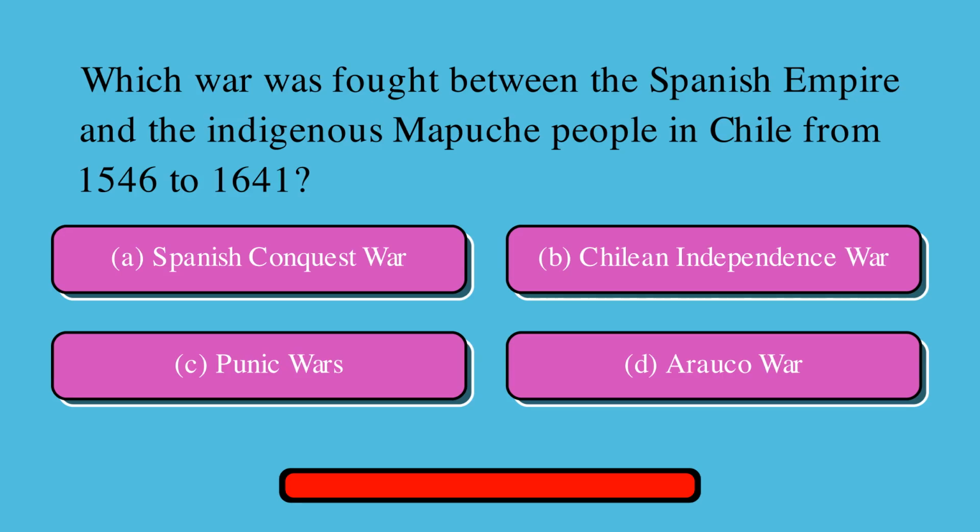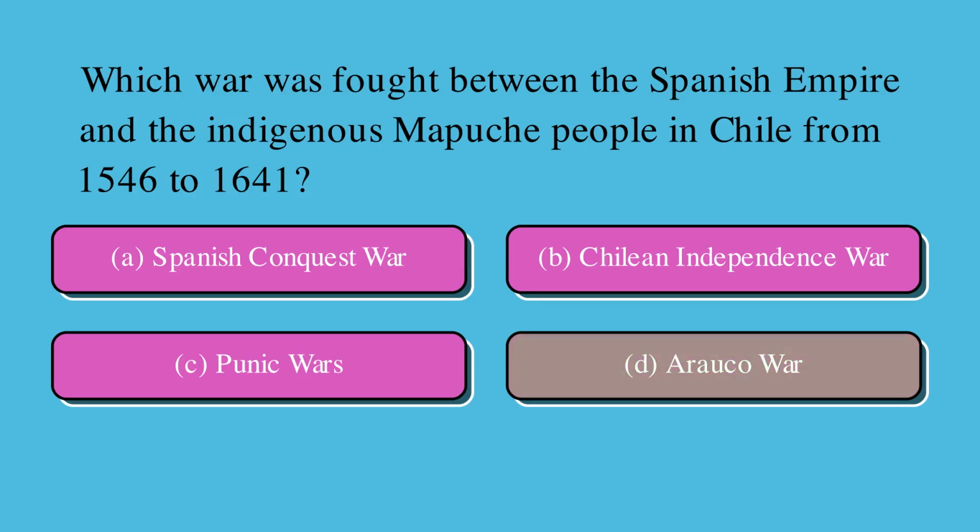Which war was fought between the Spanish Empire and the indigenous Mapuche people in Chile from 1546 to 1641? A. Spanish Conquest War, or B. Chilean Independence War, or C. Punic Wars, or D. Arauco War? Correct answer is D. Arauco War.